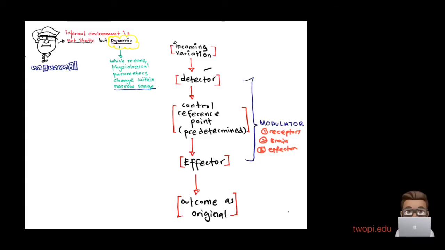Mammals are unique organisms. Why? Because the internal environment is not static but dynamic. Now dynamic means movement, motion, right? So let's say you are studying physics, we know that dynamics is something to do with motion or movement, which means in biology we use the word dynamic here for physiological parameters that change within a narrow range.